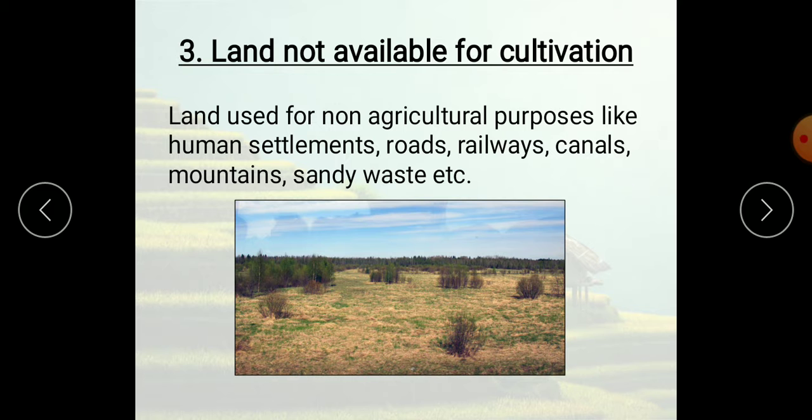Next, specialization in one type of crop cultivation, specially grown for export, is called plantation farming. Very rarely they've asked this question, but one or two times I have seen. What is plantation farming? Specialization in one type of crop cultivation, specially grown for export, means sending to the foreign countries, is called plantation farming. Example: coffee, tea, rubber, coconut, spices, etc.